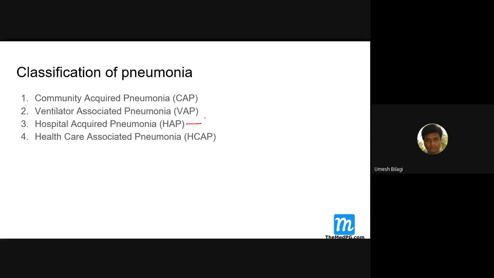Okay, hospital acquired. So it can happen that with hospital acquired pneumonia, the patient goes on a ventilator later, but it is not VAP. Got it? To confuse you further, there is one more thing: healthcare associated pneumonia. This was introduced recently, I think just to confuse you people.